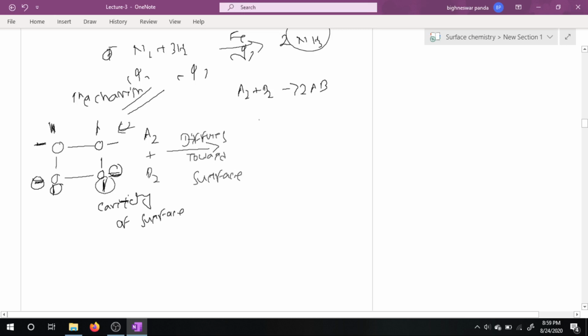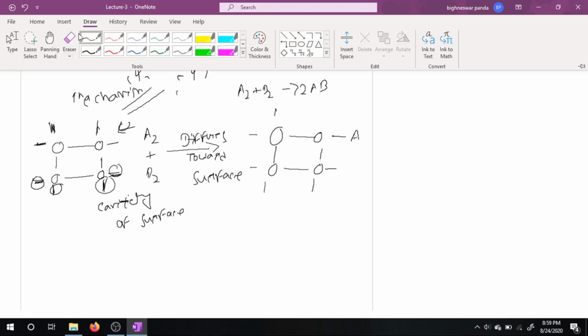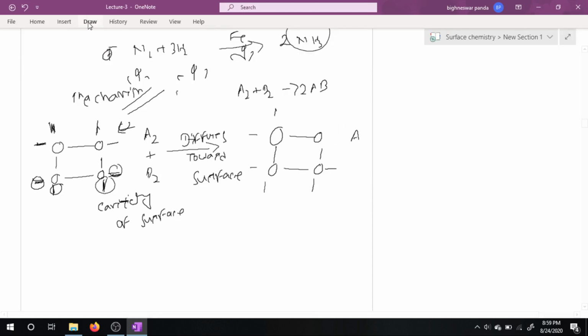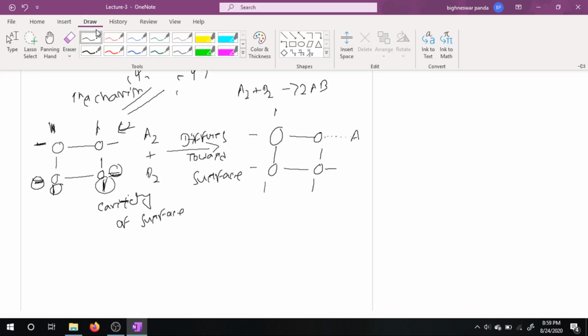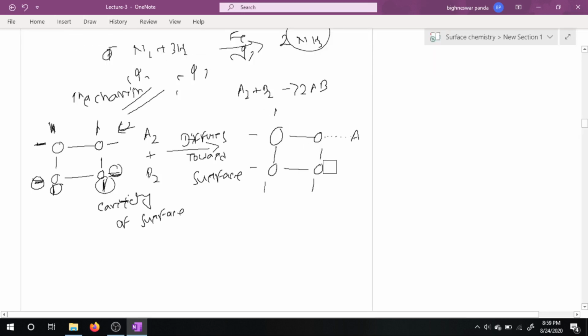By diffusion, the reactant molecules A2 and B2 come towards the surface, and they get adsorbed on the surface like this.